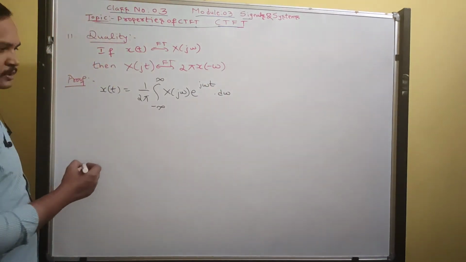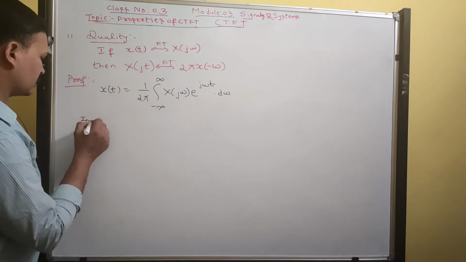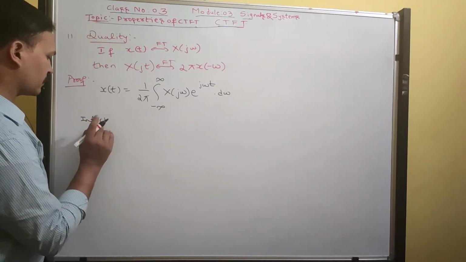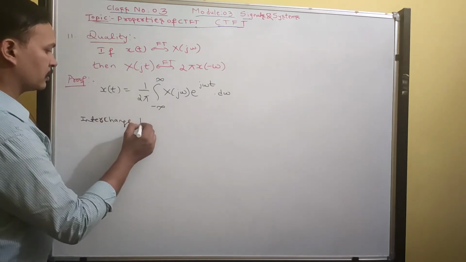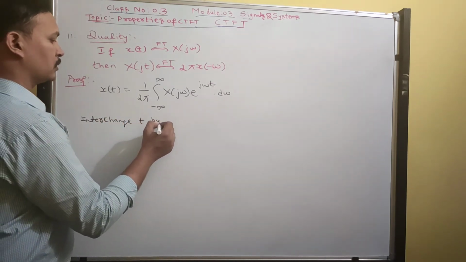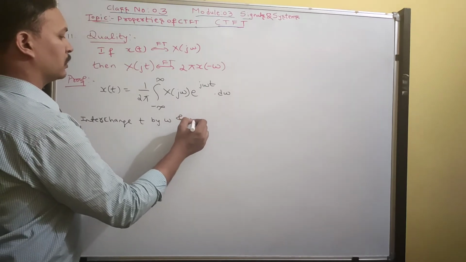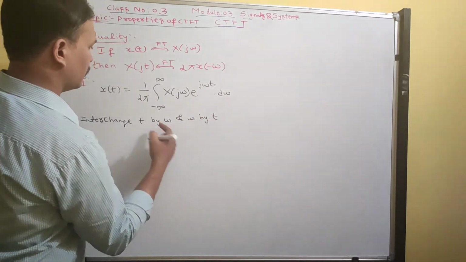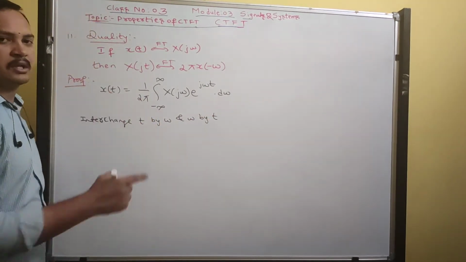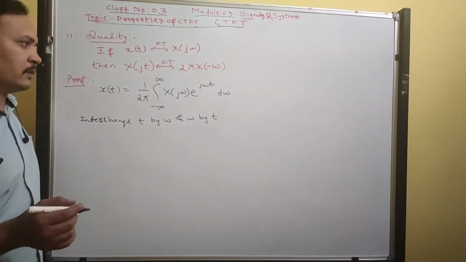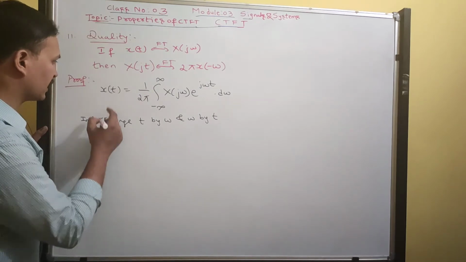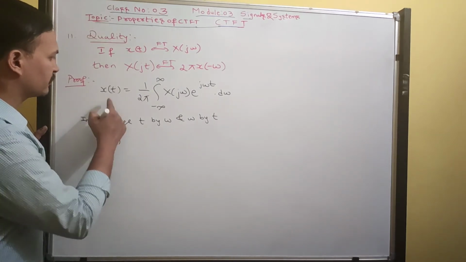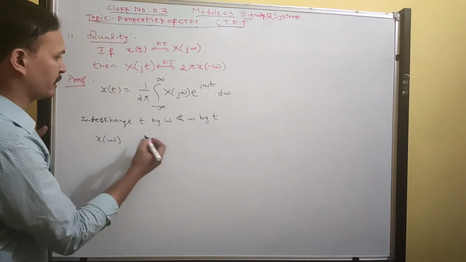Now in this synthesis equation, interchange t by omega and omega by t. Wherever t is there, put t equals omega. Wherever omega is there, put omega equals t. That's it. So this becomes x(ω), replacing t by ω.